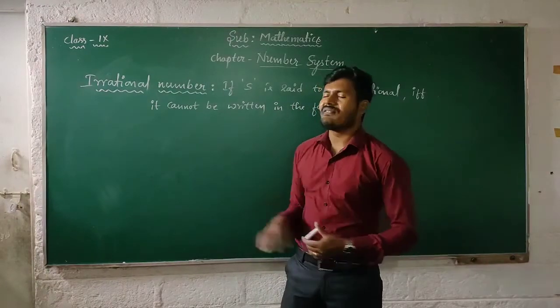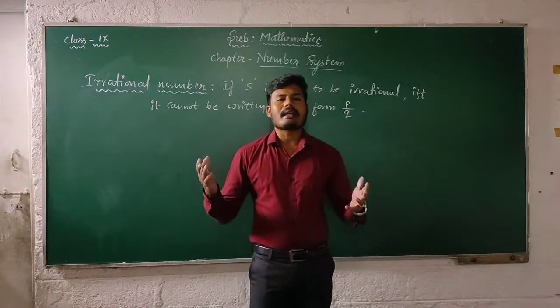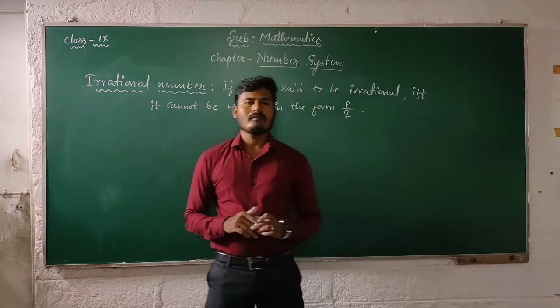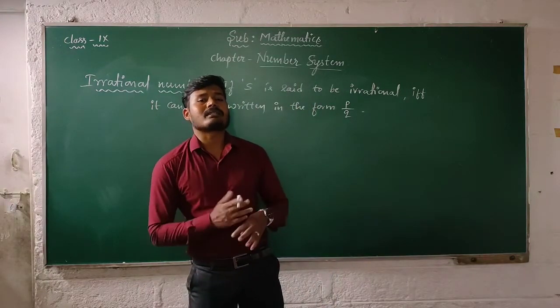A number that cannot be written in the form P by Q is called an irrational number. So then what is the difference between rational and irrational?